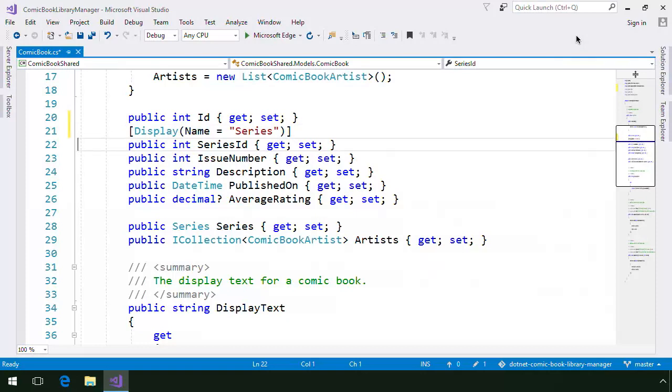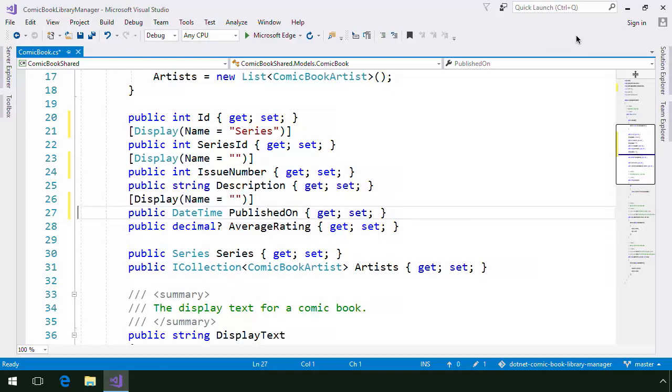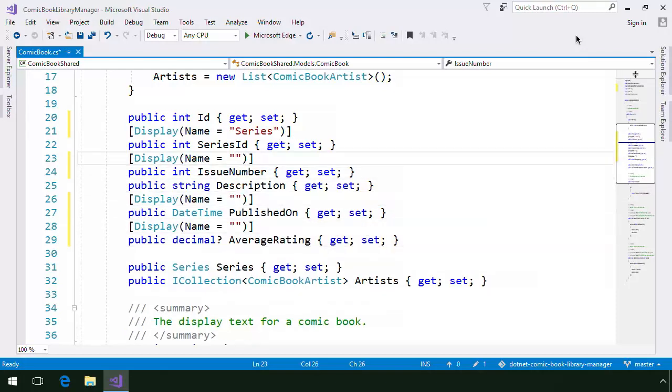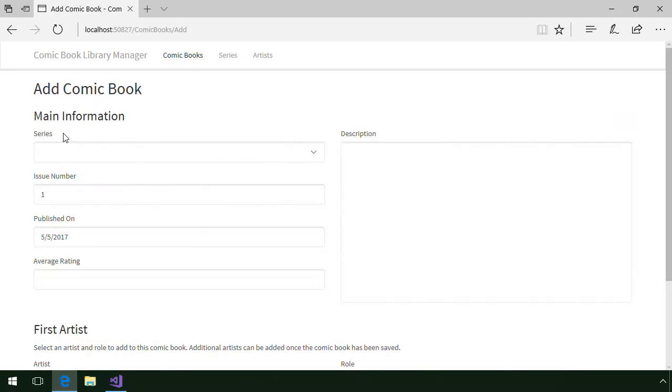Now, let's add display attributes to the issue number, published on, and average rating properties. For issue number, let's use issue number with a space between the words, published on with a space between the words, and the same thing for average rating. Now the labels are displaying the expected text: series, issue number, published on, and average rating.